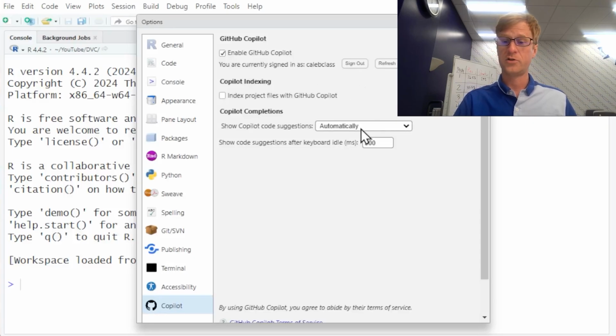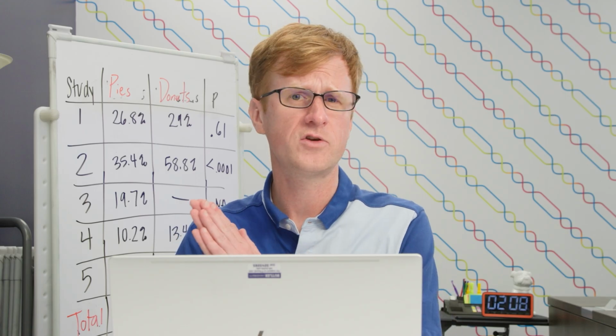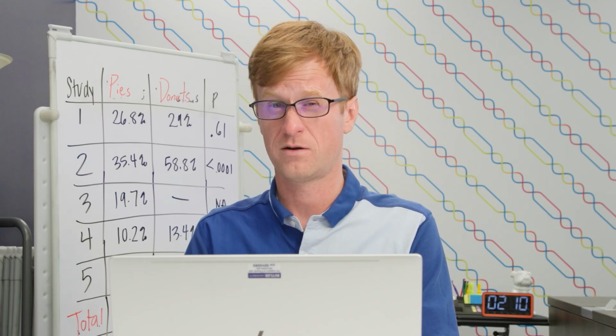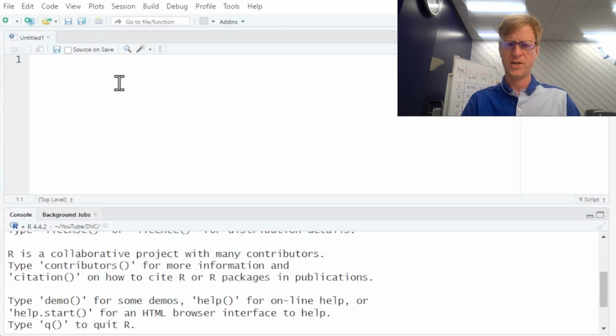You have the choice to do automatic suggestions or manual suggestions. I'll keep it at automatic, but I will increase the amount of time, say a few seconds, because I don't necessarily need suggestions for every single line. I will start a new script, and then we need to load our data. Now, I've only tried Copilot a few times, but I think it might be good in this case, since we're trying to do something pretty complicated.